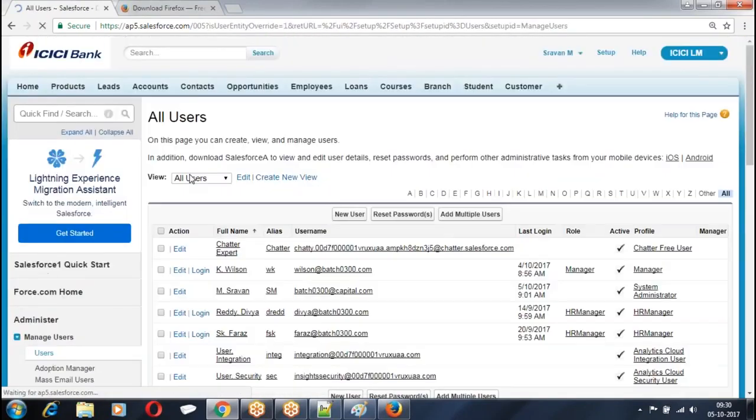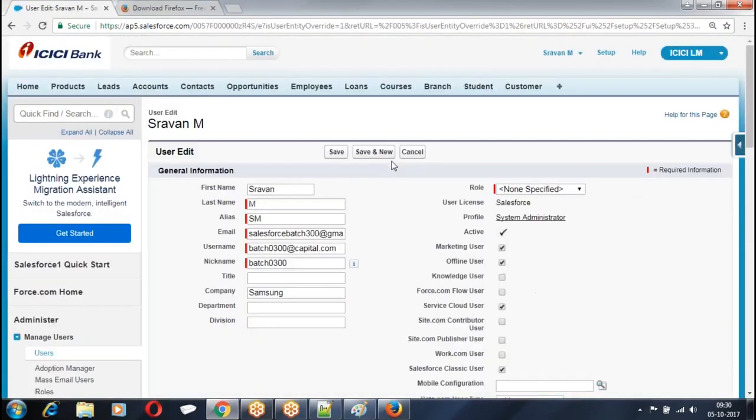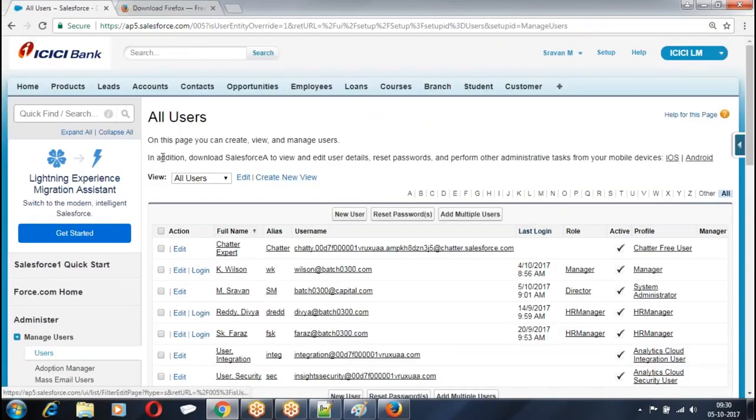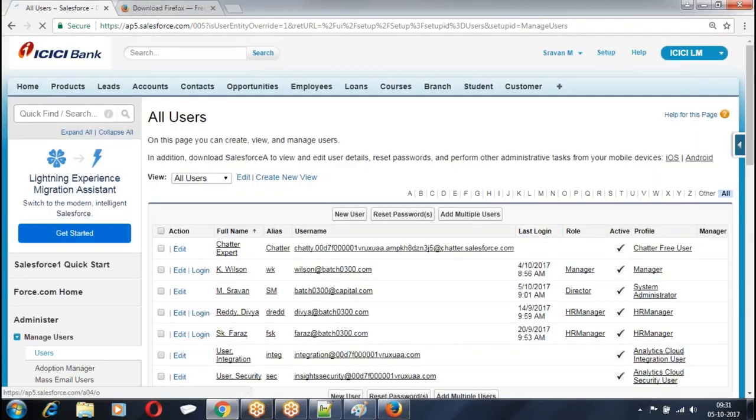Now what I'm doing, first go to the profiles, see what are the users whom we have. As per us, Shravan has no role, so give the role for Shravan. Shravan has a role of director. Then we have Wilson. Wilson has a role of manager. And Divya and Faraz have a role of HR manager.